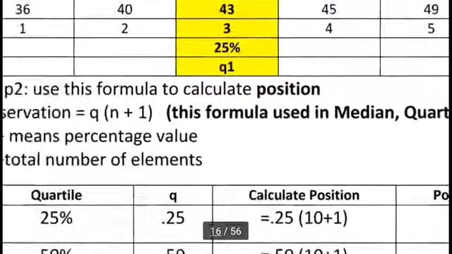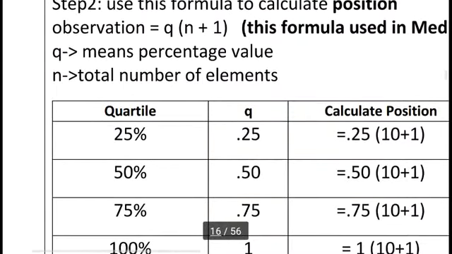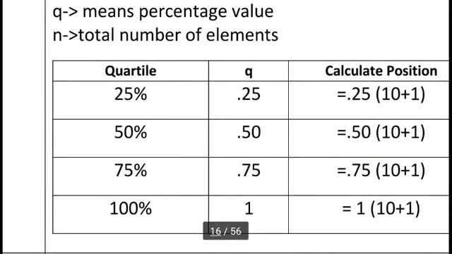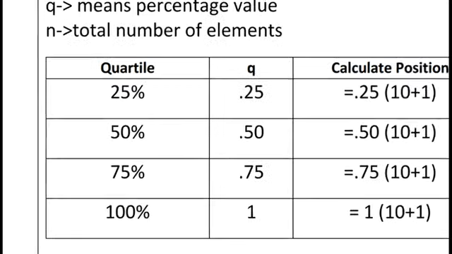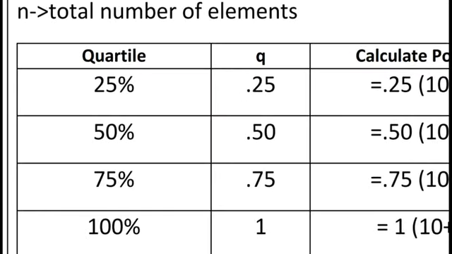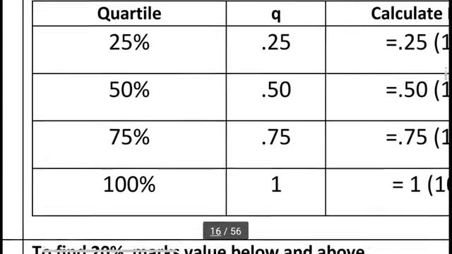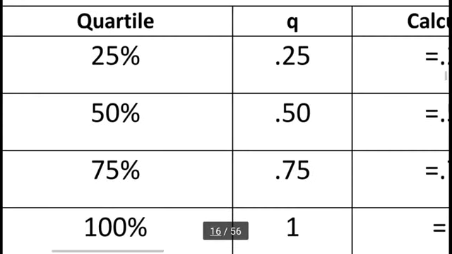Suppose my question is, I want to know the 25% value in the above list. And I want to divide the list in quartile style. In quartiles, we already know that the list is divided into 4 equal parts. So we already wrote 25%, 50%, 75%, 100%.